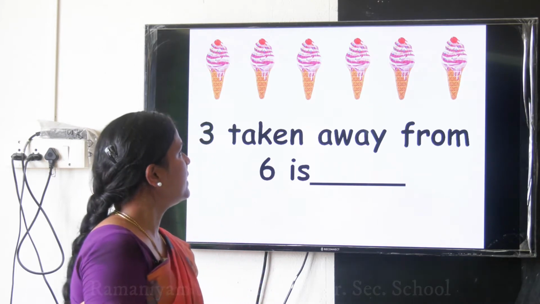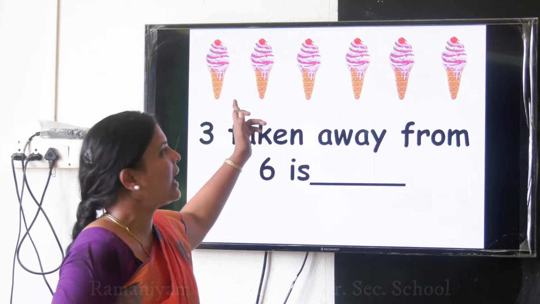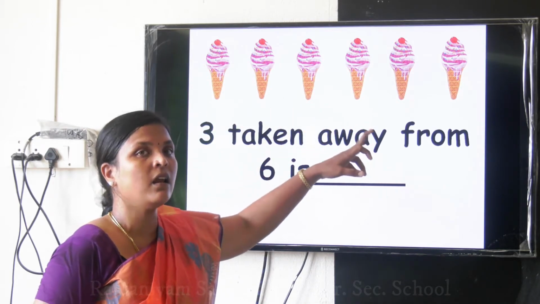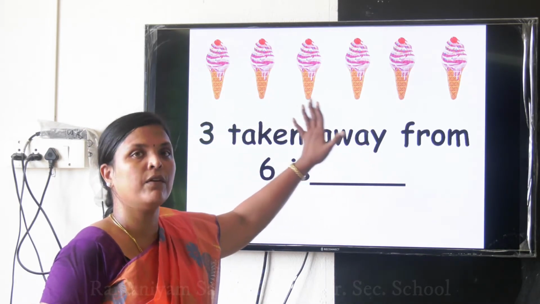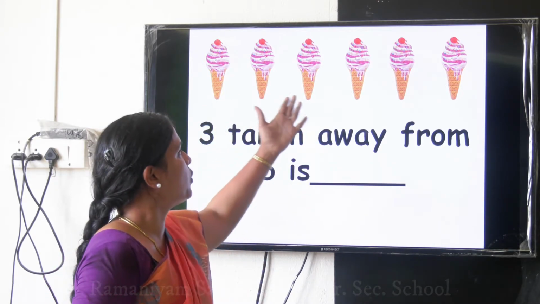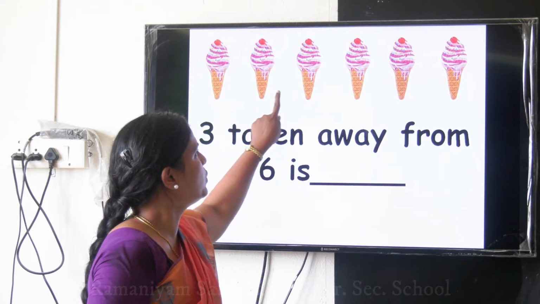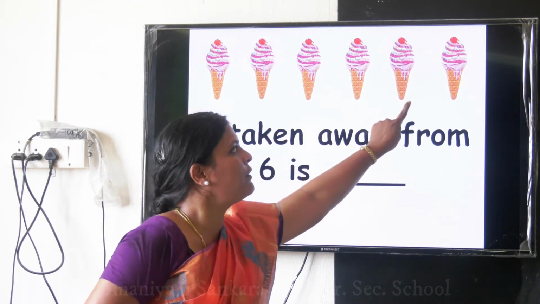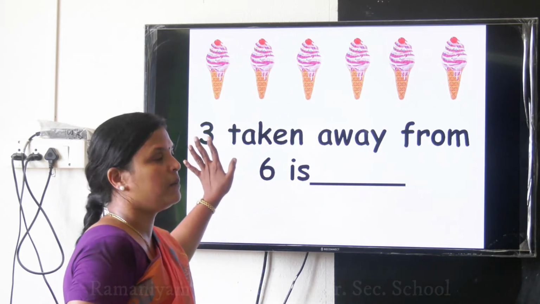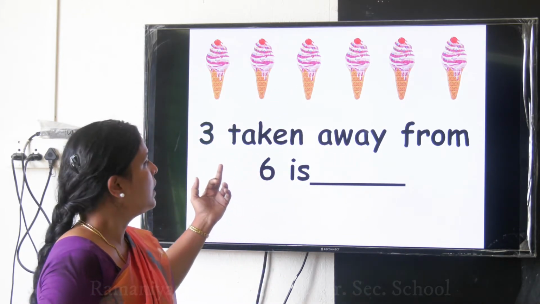Okay children? See what is this? Yummy ice creams. You all like it? Very good. How many are there? First, when we are given some picture, we are going to count. Is it not? How many are in total? 1, 2, 3, 4, 5, 6. So how many ice creams are there? 6 ice creams. Now we'll go to the question.